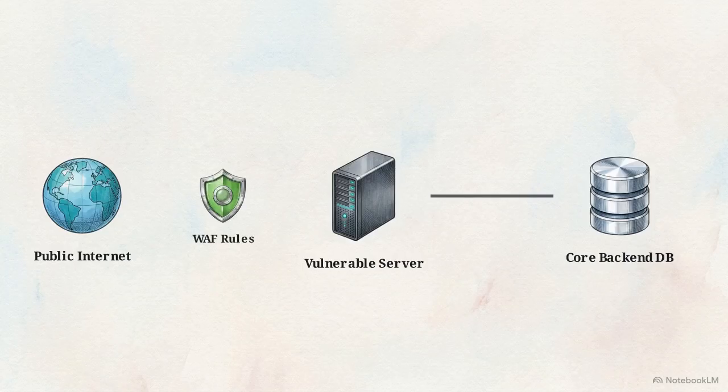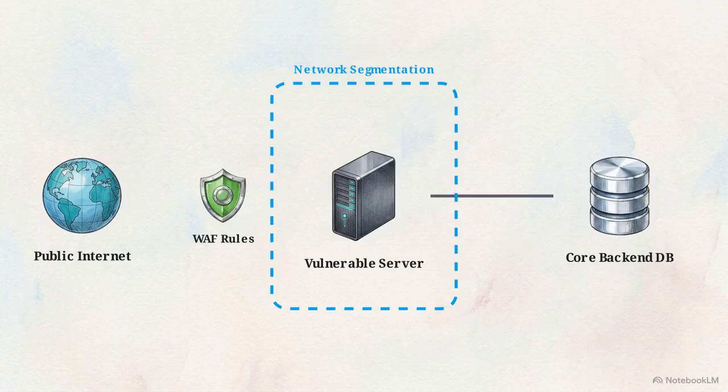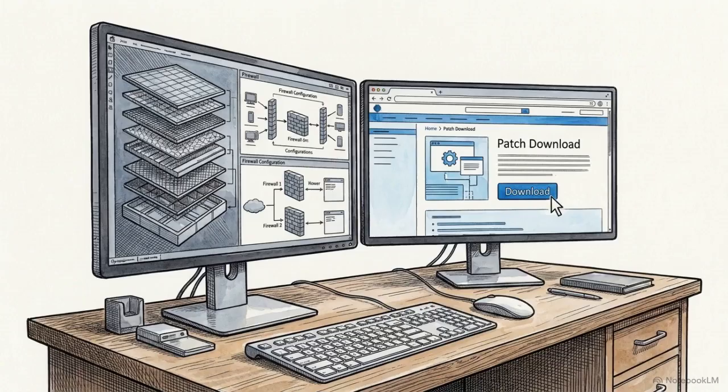Security teams must deploy specific web application firewall rules, blocking path traversal strings and file uploads. At the network level, extreme segmentation is required to isolate vulnerable servers from core backend systems, preventing lateral movement. Firewall rules are temporary measures. The definitive fix requires applying the official patches before threat actors reverse engineer the vulnerabilities.